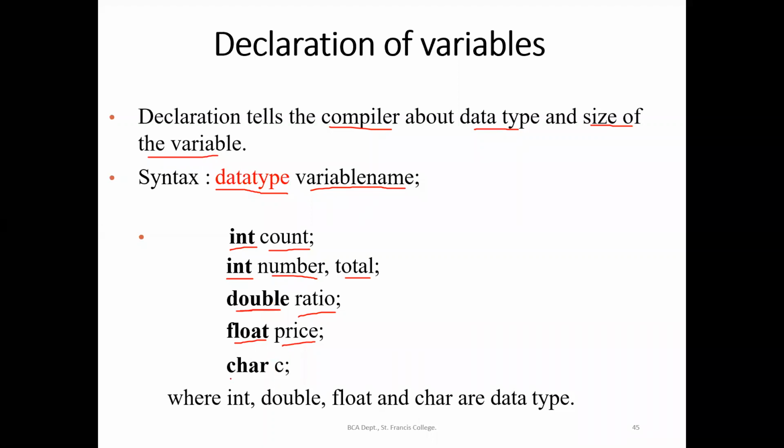We studied all those, and now I'm declaring c as a character. So these are the different declarations, and we can write an example also. Declaration of the variable will give the compiler an idea of what will be the data type and what is the size of the variable.